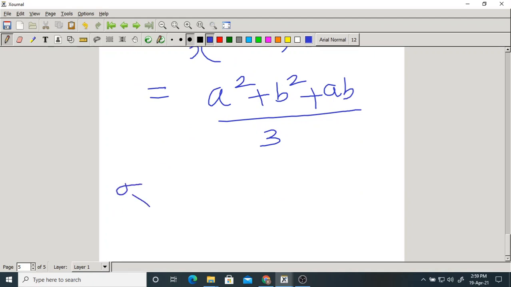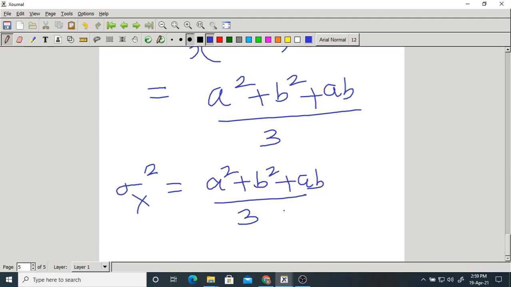Now simply variance would be equal to the second moment, that is (a square plus b square plus ab) by 3, minus mean square, isn't it? What is the mean? (a plus b) by 2, so mean square is (a plus b) whole square by 4. Is it okay?